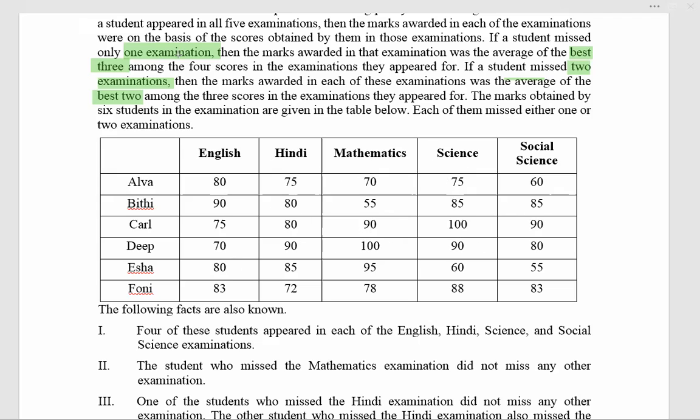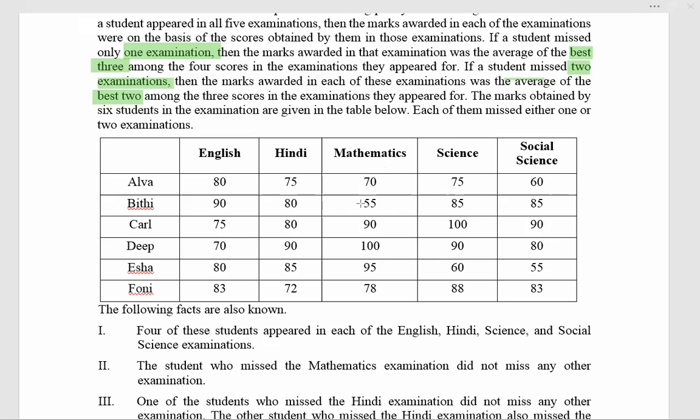Okay. 4 of the students appeared in each of the English, Hindi, Science, Social. Somebody appeared in English. Okay, fine. The student who missed maths did not miss any other exam. So can we find it out? Alva, maths is 70. What is the best score of Alva? 80. Second best, 75. Third best, 75. And 70 is not the average of that. So Alva is not the person.